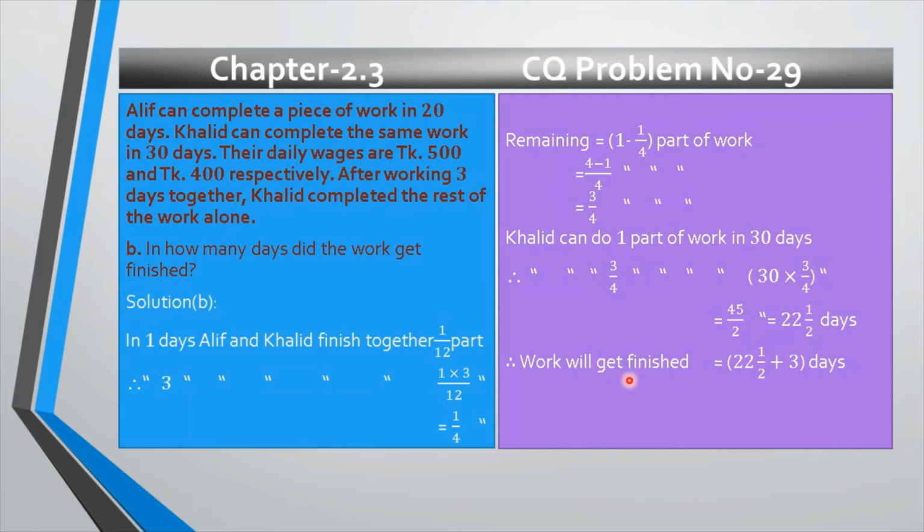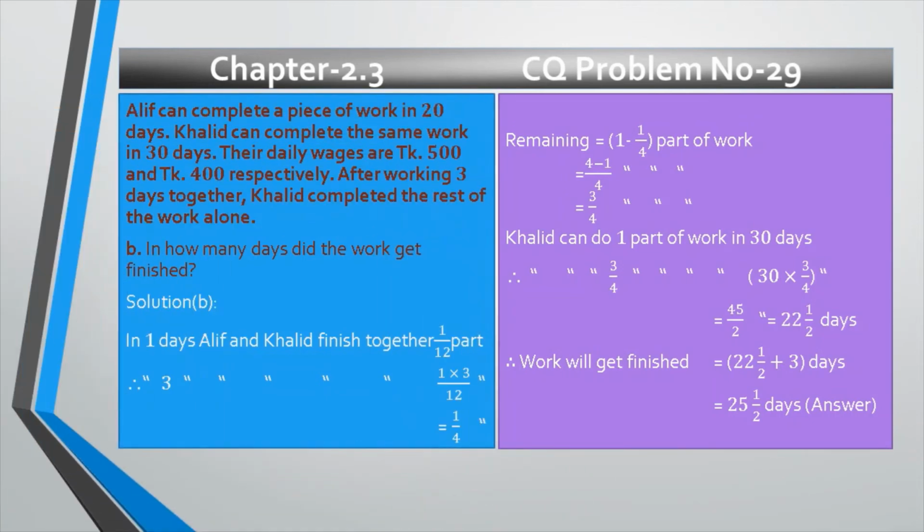Therefore work will get finished. That 3 days already we needed, and this 22 whole 1 divided by 2 days needed for Khalid. So total days we need 22 whole 1 divided by 2 plus 3 days equals 25 whole 1 divided by 2 days, which is the desired answer of question number B, my dear students.